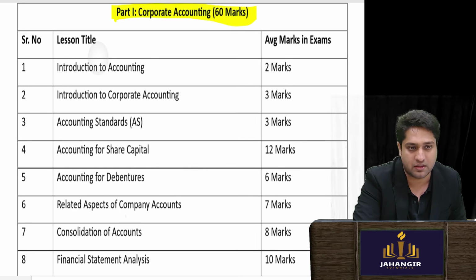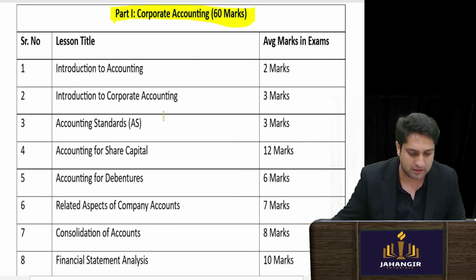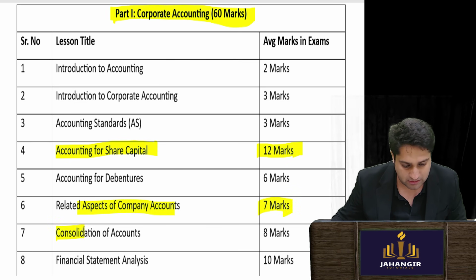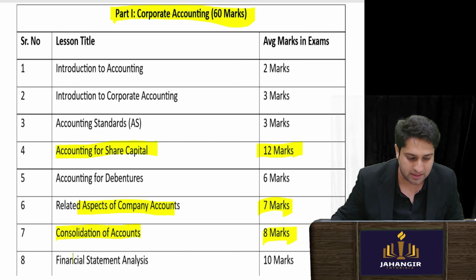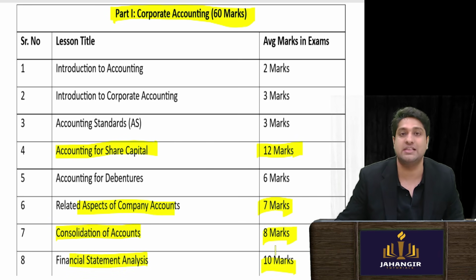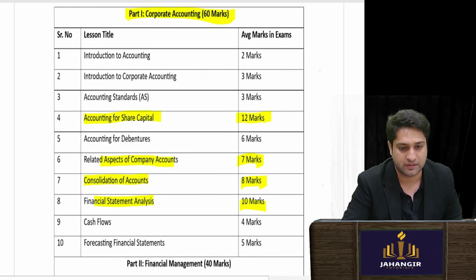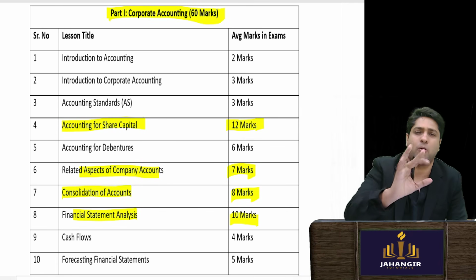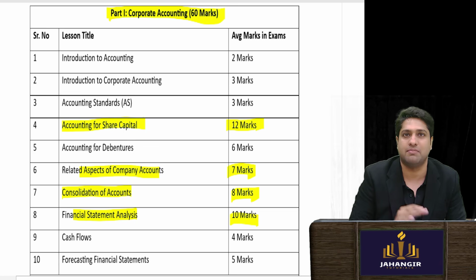Now when we see here, very few marks, but accounting of share capital is direct 12 marks. Your related aspects of company accounts is 7 marks. Consolidation of accounts is 8 marks. Financial statements accounts is 10 marks. Let's see the entire thing here. So these are your important chapters. Rest all approximately you can expect a 5 mark question.